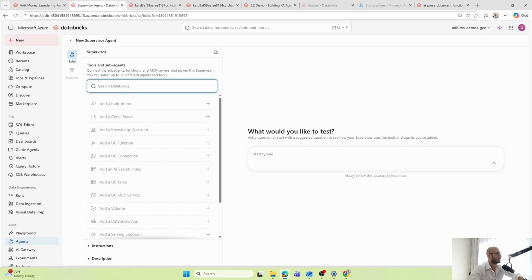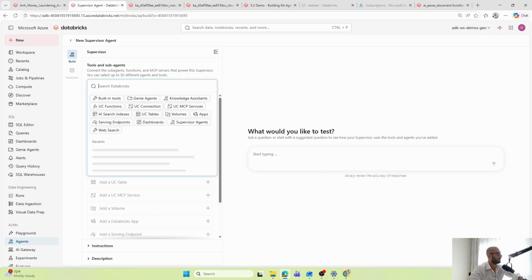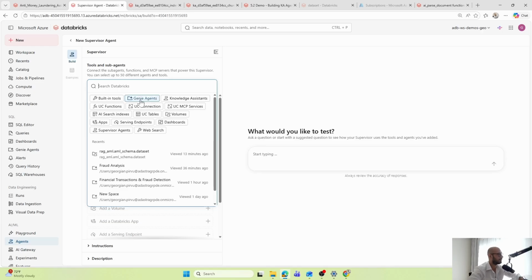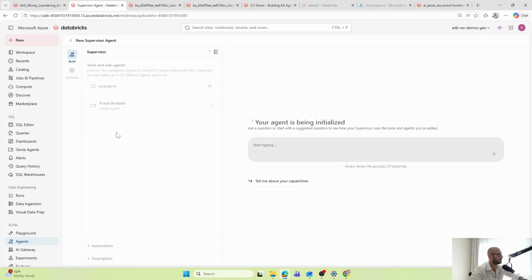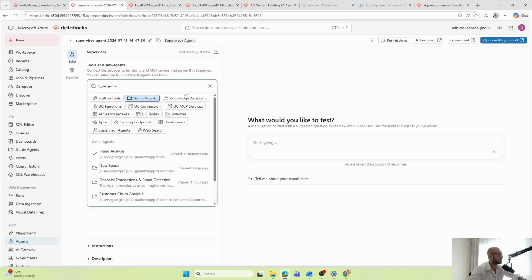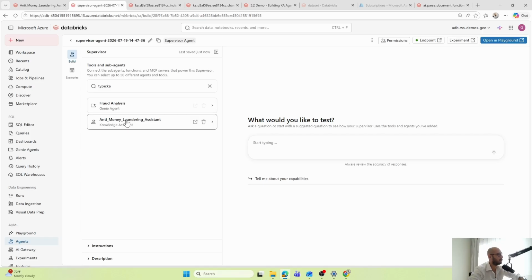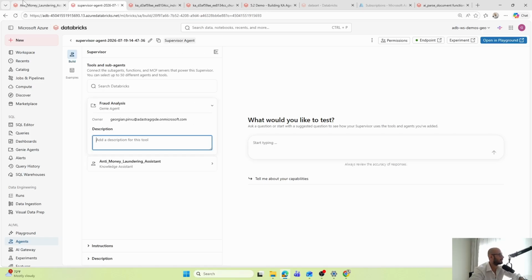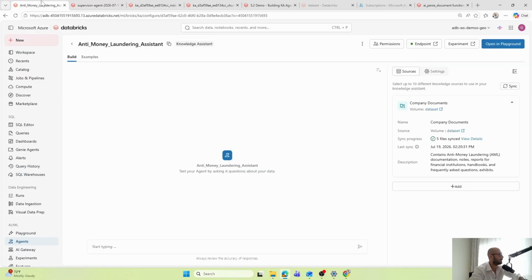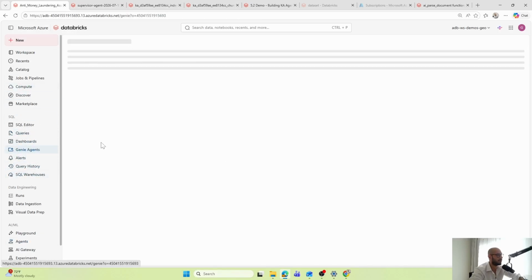So this is my supervisor agent. And it's taking as input my Genie agent, which is the fraud analysis. And I'm also going to give it access to my knowledge assistant, which is this one here. All right, so now I have the two of them here. That's great. I'm going to select first the fraud analysis and provide here a description. For that, I'm going to copy the one from the Genie agent.